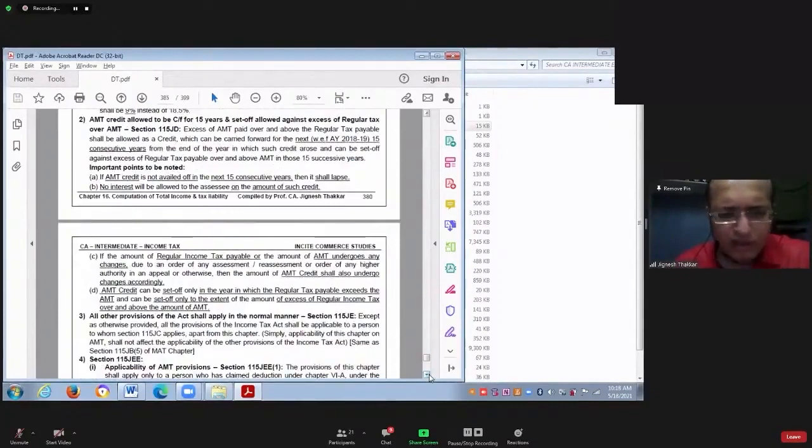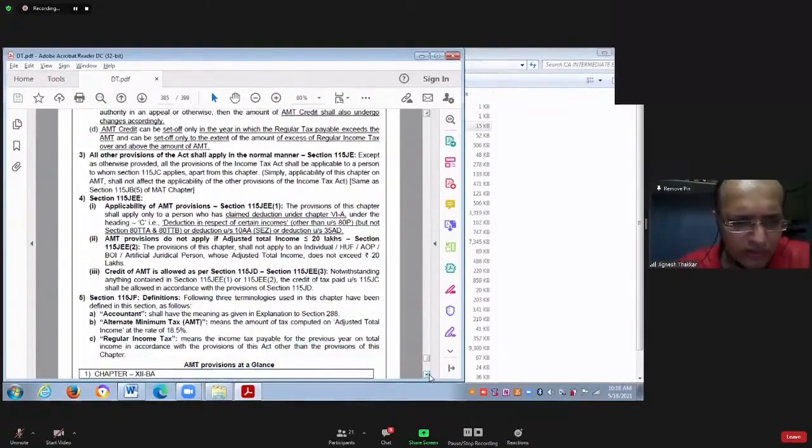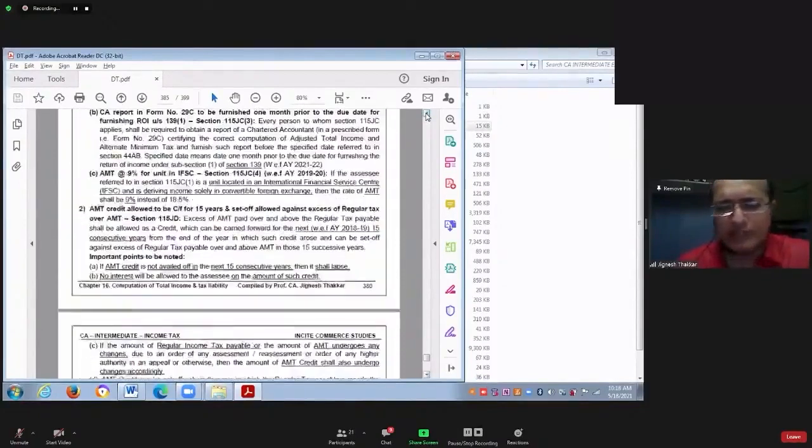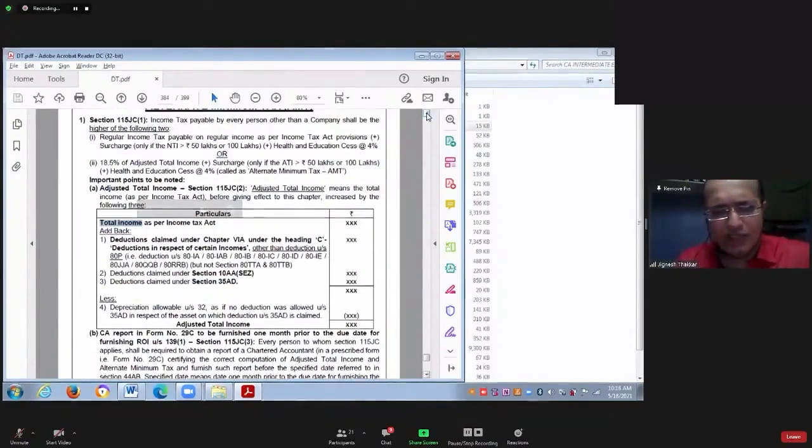first of all, the starting point is tax as per normal provision only. Sorry, not tax as per normal provision. Starting point is total income. Total income as per the normal provision. On that total income itself, we have calculated point number 1 now. So that same total income is the starting point here.